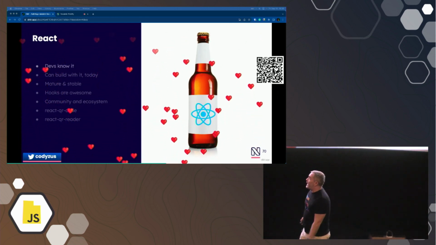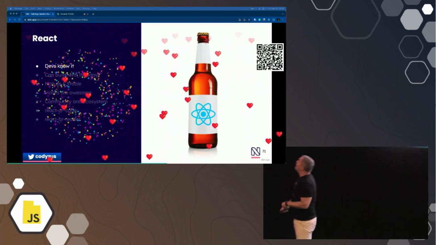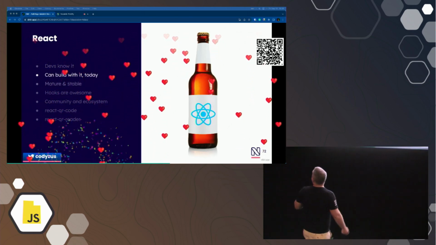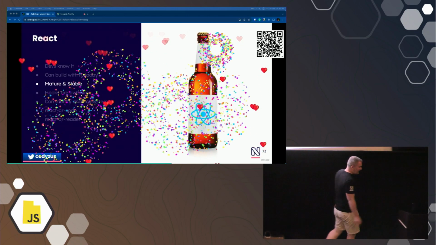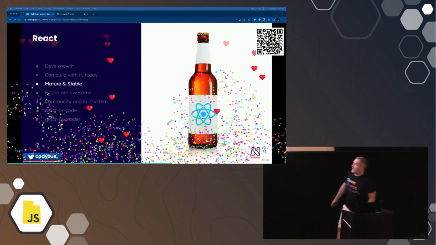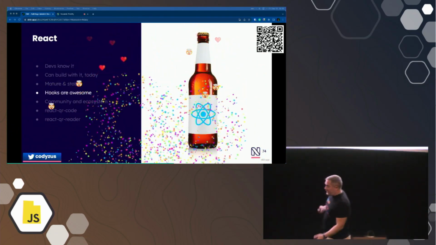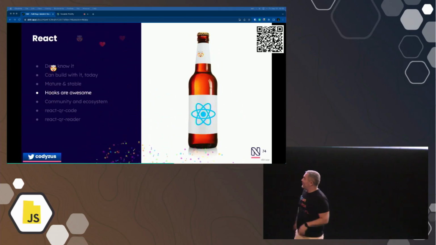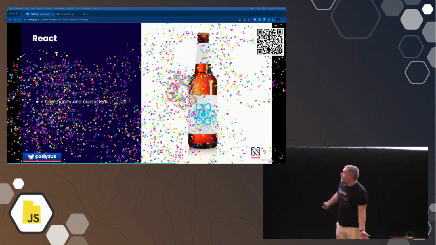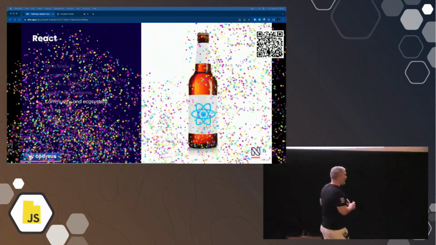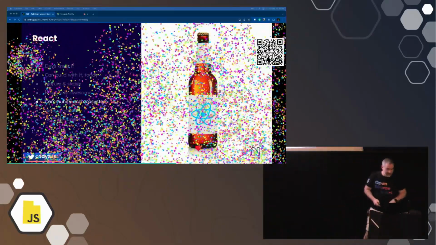React, we're all here at a JavaScript conference, so I probably don't need to spend a lot of time talking about React, but devs know it, and you can hire people, you can scale up your team today with React. So that's one of the things I love about it. It's mature and stable, right? We all had some surprises at different times. In version 16, our hooks got called twice, but there are also some great talks about that here at this conference. We love hooks, so now we can use functions. We don't have to use classes, because we don't like classes in JavaScript. It has a great community and ecosystem, right? That's the thing I love about React. If you have a problem, I'm sure somebody else has already had that problem and somebody else has already found the solution. So that's what's great about React.